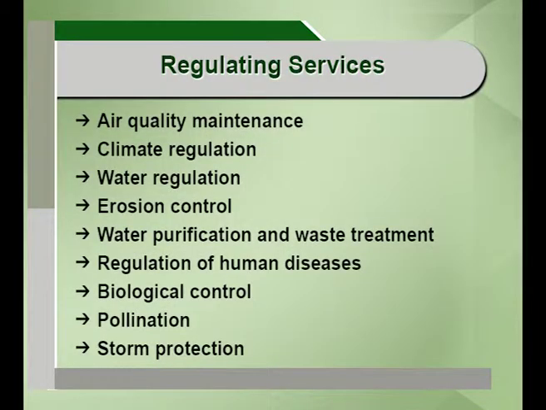Then regulating services: air quality maintenance. The ecosystem maintains the air quality and absorbs toxins; for example, vegetation absorbs noise and toxins. Then climatic regulation on the large scale or the small scale. On the small scale, by precipitation and temperature; on the large scale, like greenhouse gases. Water regulation, erosion control, land cover control, landslides, water purification and waste treatment, regulation of human diseases, biological control, pollination, storm protection.